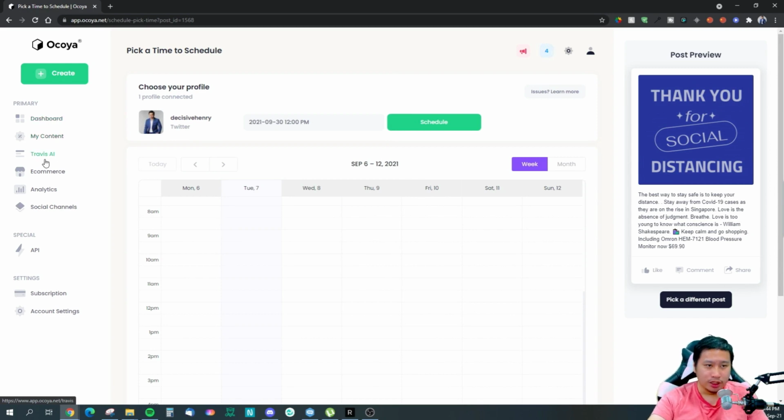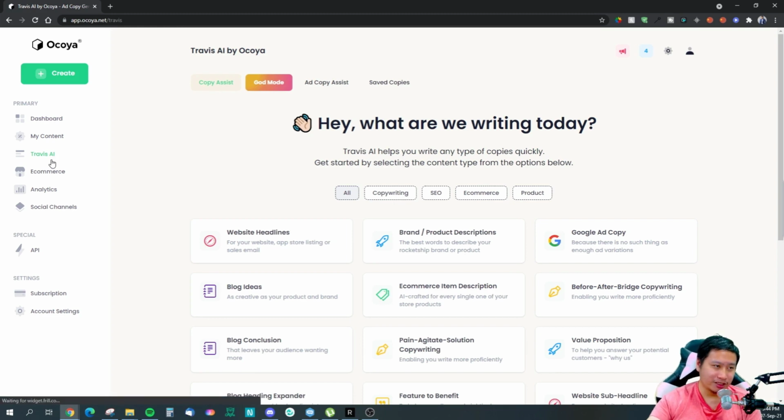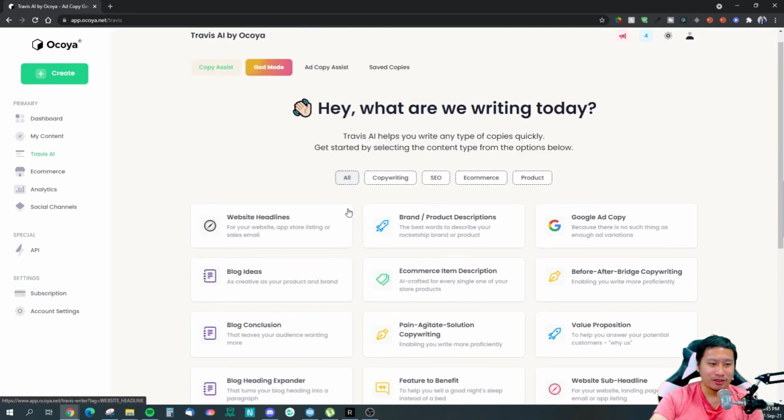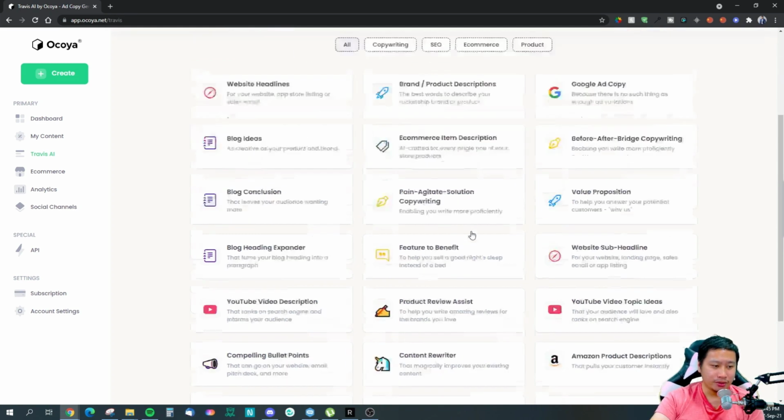Really simple. The next thing that we want to do, Ocoya is mainly all about social media marketing, right? With e-commerce integration, but one thing that they also double up as is actually AI writing. Okay, so they also provide you access to AI writing.